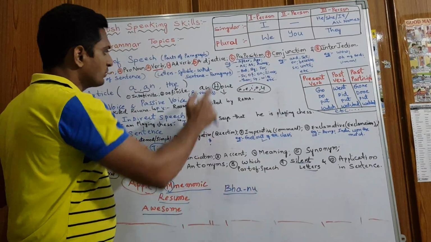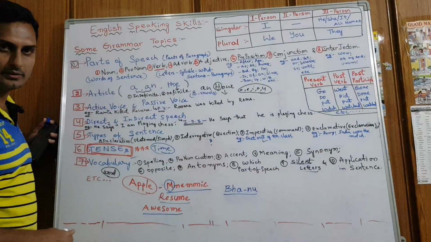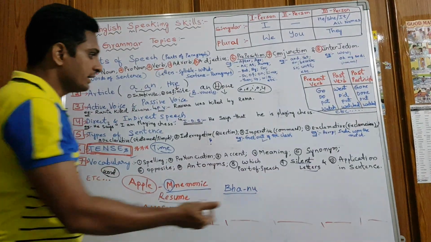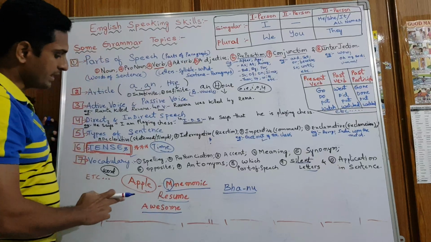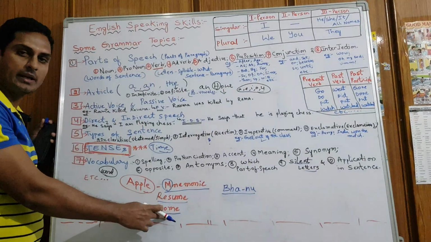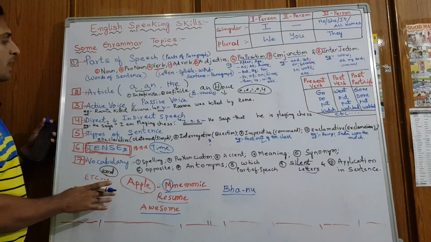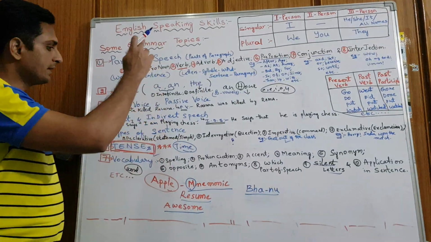Then parts of speech, I told you, adjective. Then silent letter, there is no silent letter here. Some words will have silent letters. And application, where to use it. For example, "Aishwarya Rai looks awesome," right? It tells about the noun. So these are the basic grammar points we should know when we are speaking English.